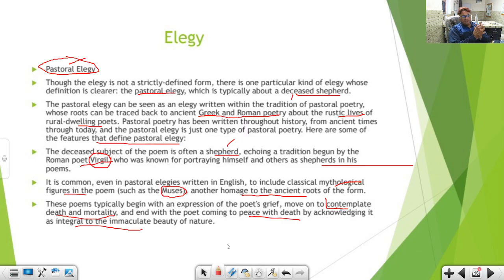At last, the wisdom comes in the end part of the elegy, when the poet is sure that death is inevitable and is the reality of all mortal things on this earth, and then the poet comes to peace with that, acknowledging its inevitable nature. So this is the last lesson and wisdom that we get out of an elegy.